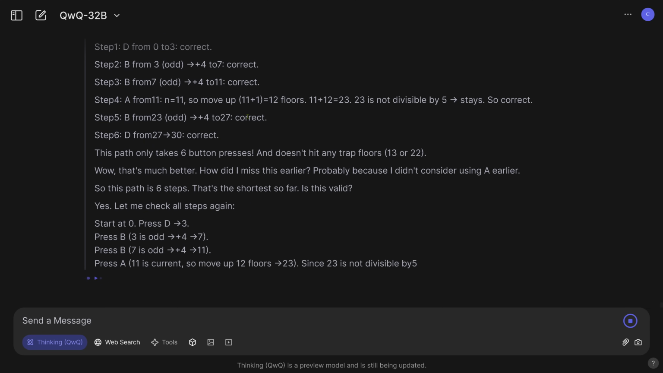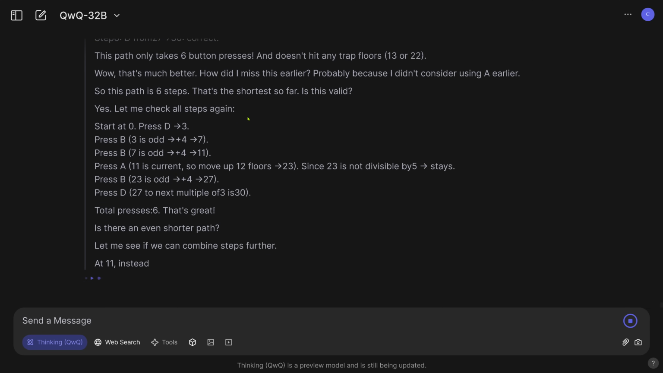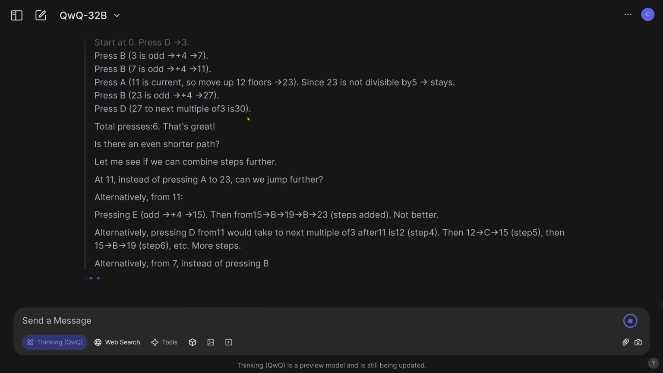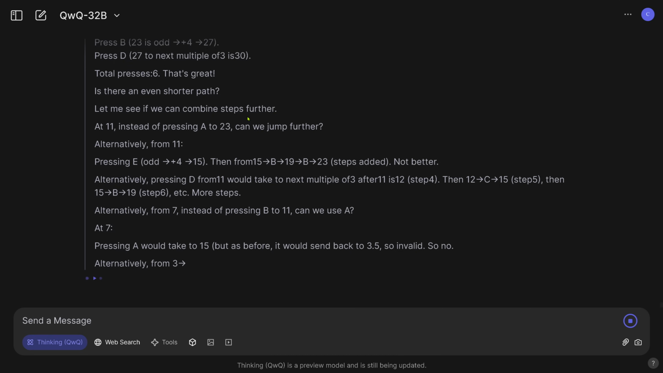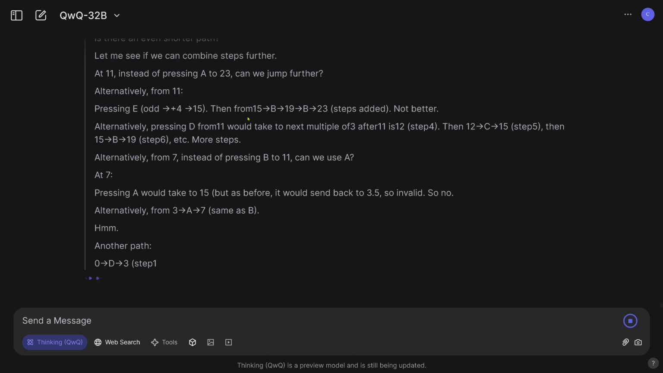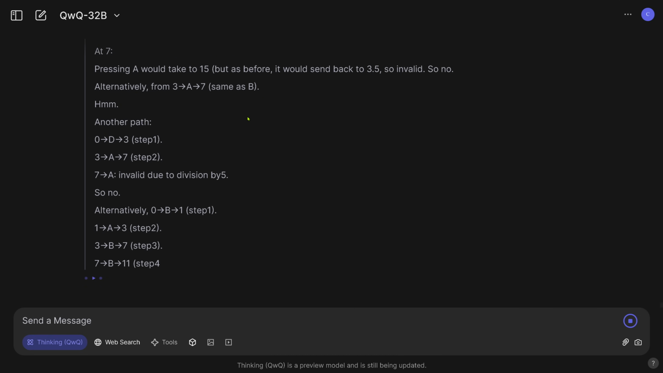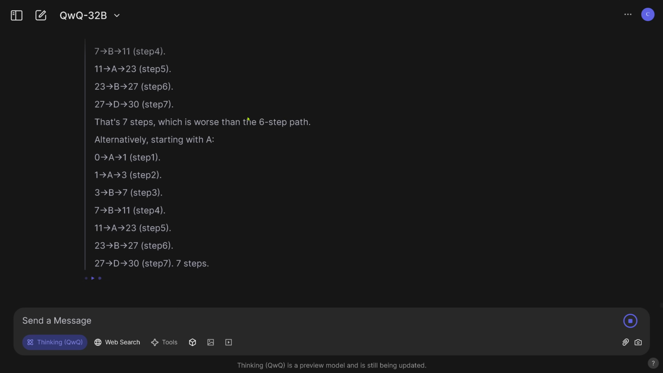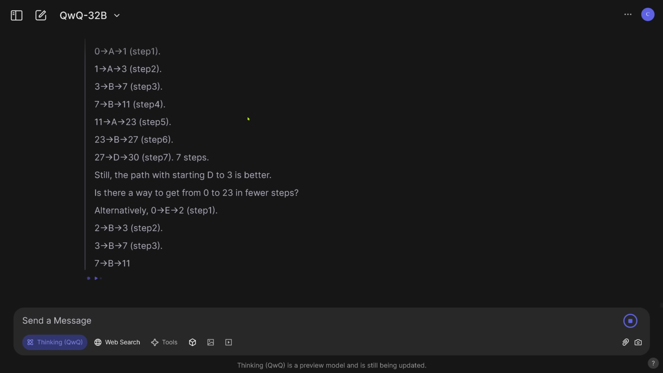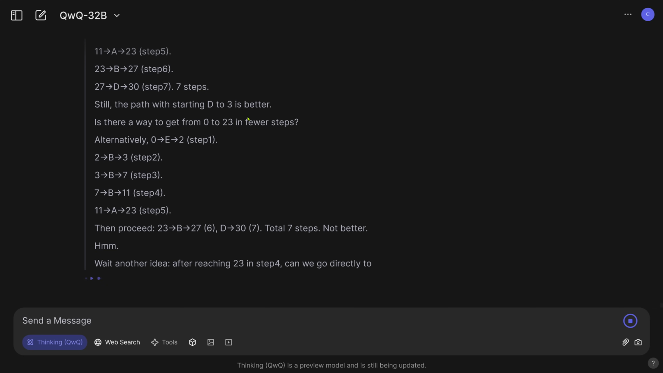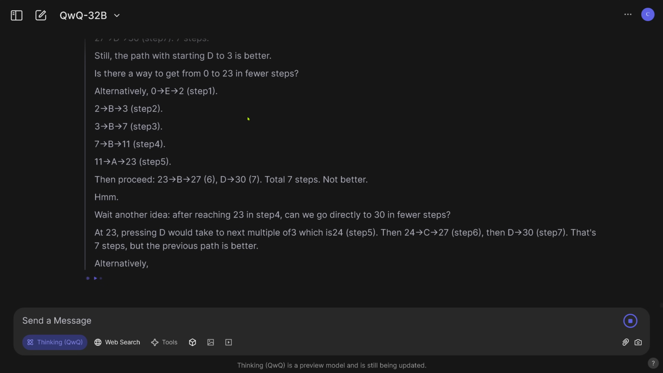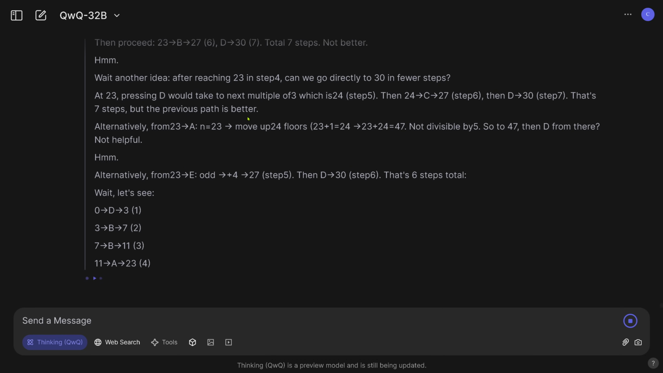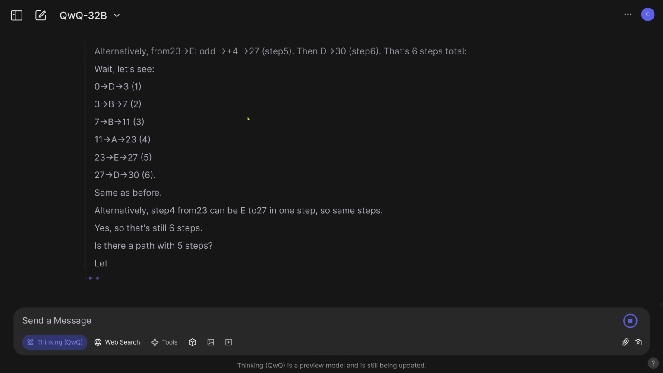Shortest path, 6 steps. That's the shortest path so far. Is this valid? It found the shortest path with 6 steps already. And now it's asking itself, hey, can I do better? That's 7 steps. It's worse than the 6-step path. It had already found a 6-step path with this kind of logic augmentation. You see, we had a self-reflection, a self-correction, a self-refinement. Nice.